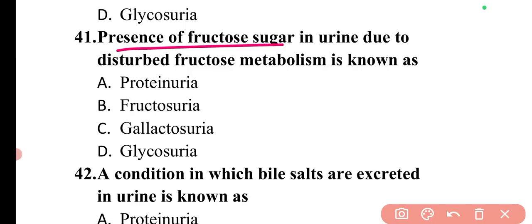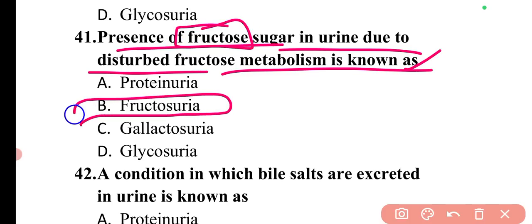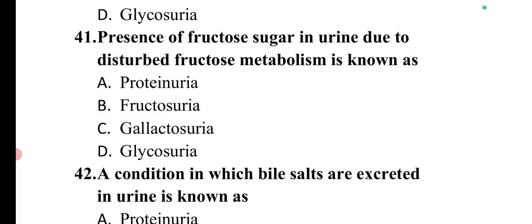Next question is: presence of fructose sugar in urine due to disturbed fructose metabolism is known as. So presence of fructose sugar, it is a condition known as fructosuria. So option B is correct.